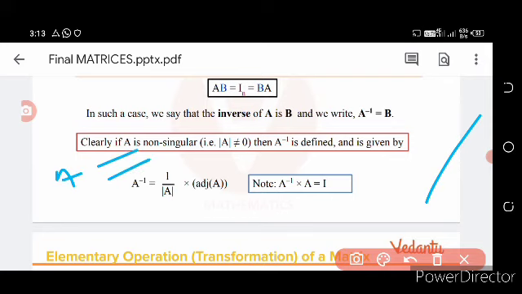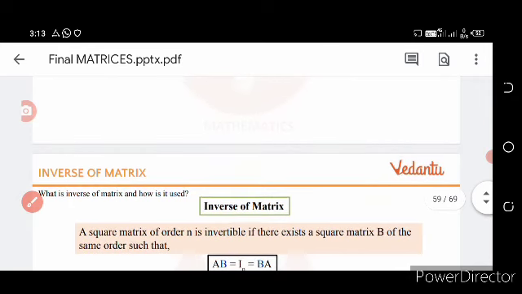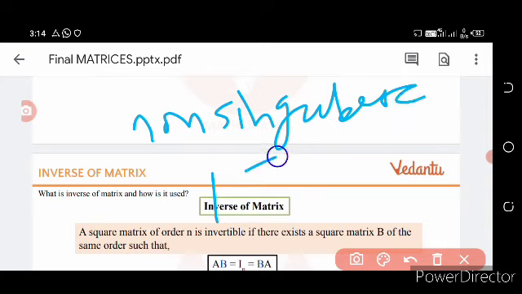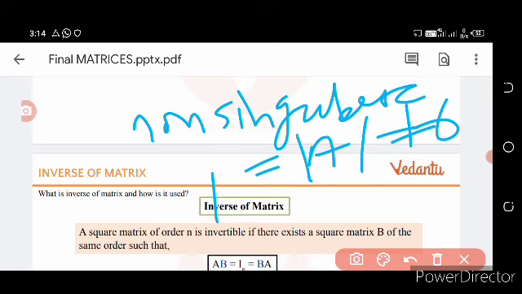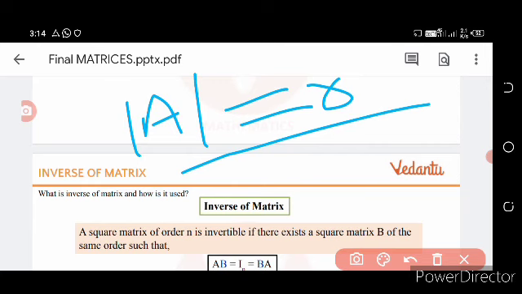A matrix whose mod is not equal to 0 is called a non-singular matrix, and if the mod of the matrix is equal to 0, then it is called a singular matrix.